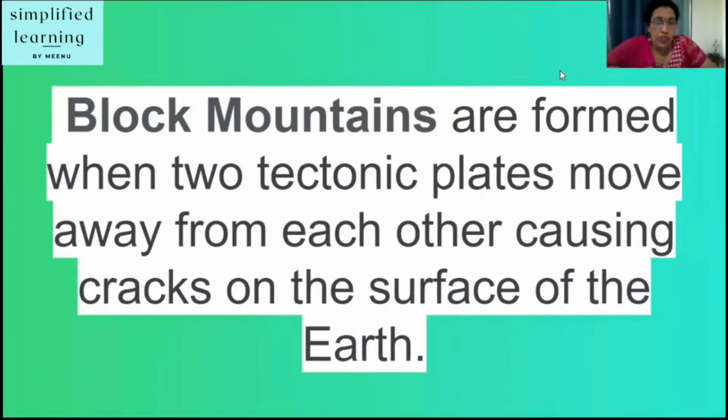Block mountains are formed when two tectonic plates move away from each other, causing cracks on the surface of the Earth.